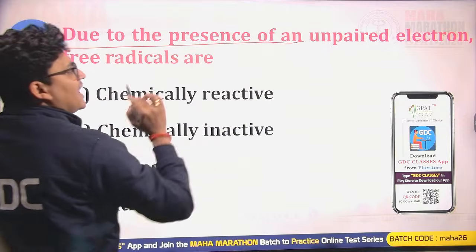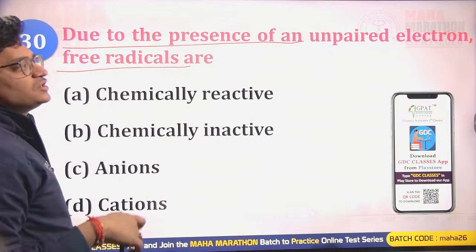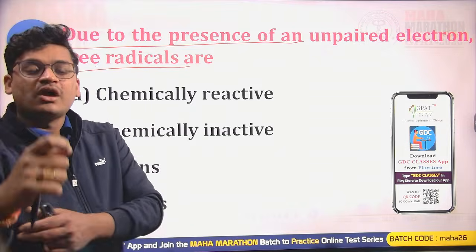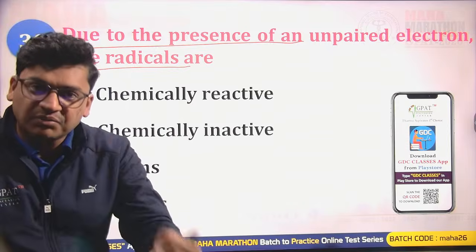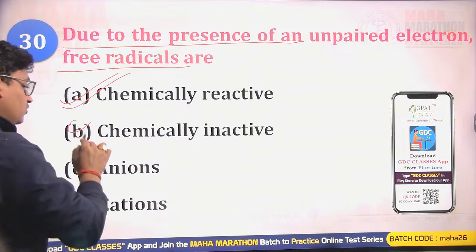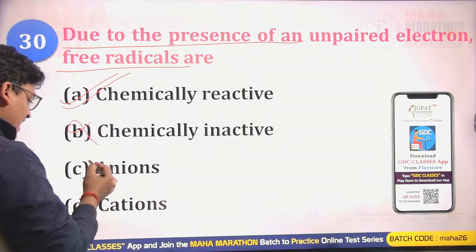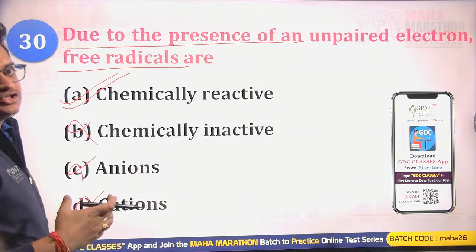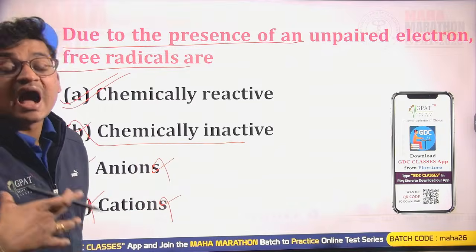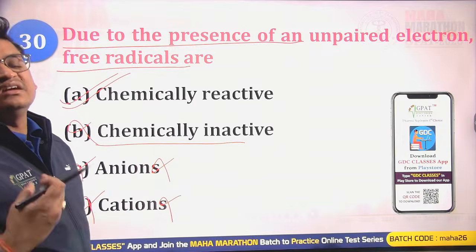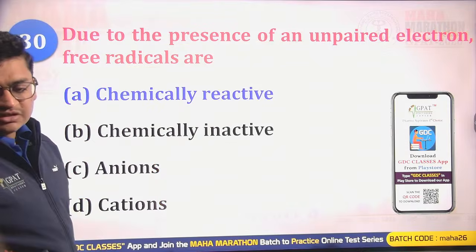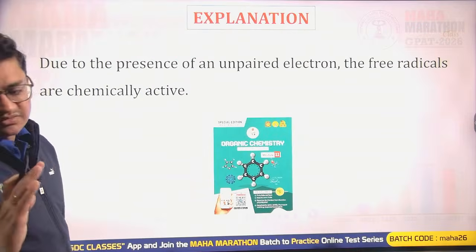Due to the presence of unpaired electrons, free radicals are paramagnetic species, highly reactive, short-lived fragments, reactive intermediates. Chemically reactive, yes, that is correct. Chemically inactive, no, it is chemically very reactive. Anion, no, this is not about the charge. A radical is not any kind of charge, so it is not an anion or cation. It has a higher tendency for reactions. So only chemically reactive is the right answer. A will be the right answer.